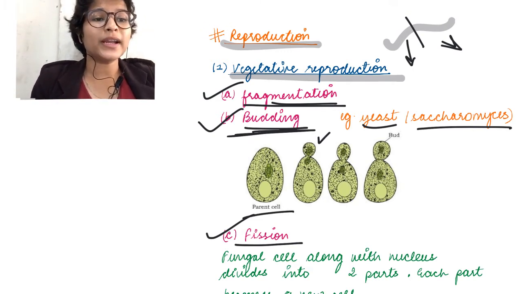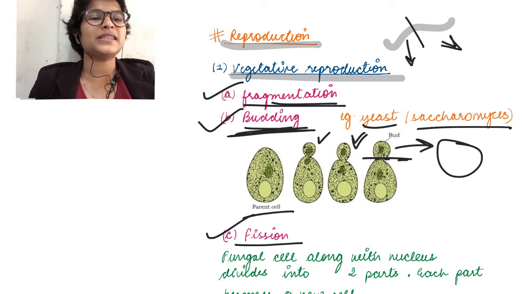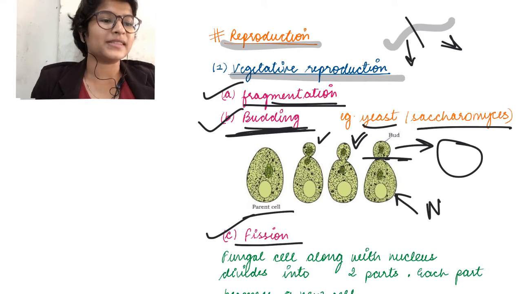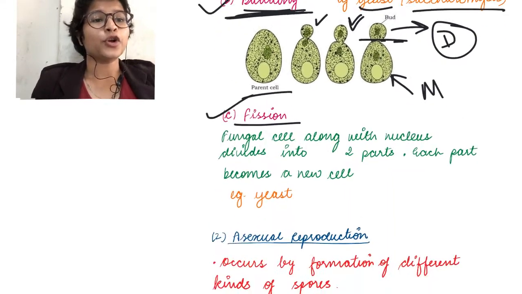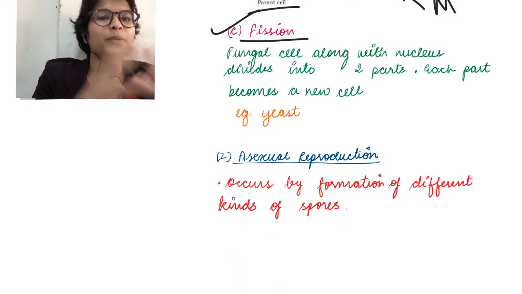Now some of the nuclear content is also passed on to this bud, some cytoplasm is passed on to this bud, and finally it separates from the adult, forming a new cell of its own. Okay, this process is called budding. This adult cell is called the mother cell and the newly formed cell is called the daughter cell. Okay? The daughter cell is initially small in size but it grows back to the original mother cell size.